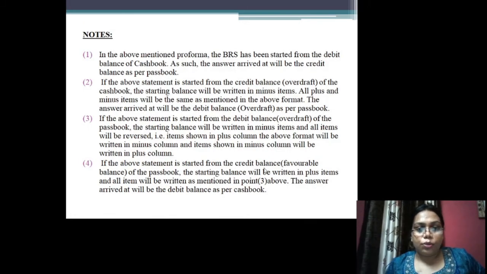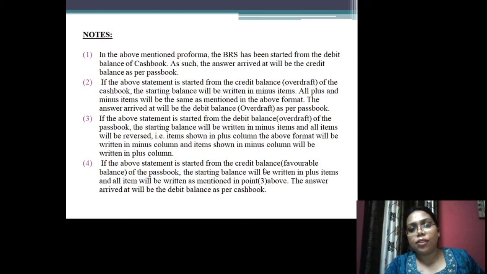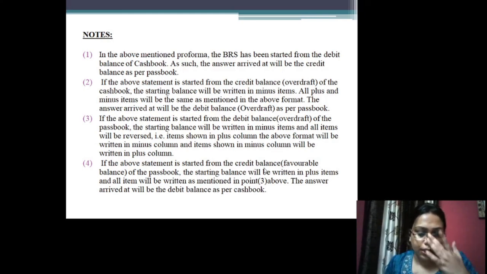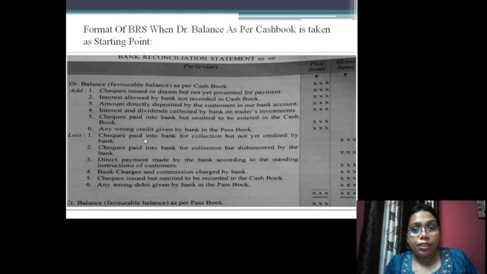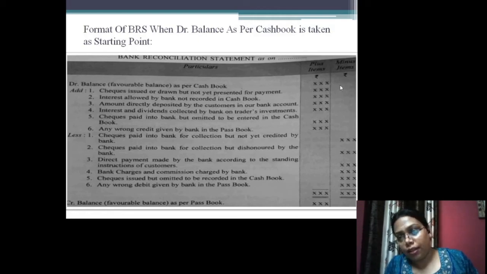These are some notes while preparing a BRS. In the above mentioned pro forma, the BRS has been started from the debit balance, and as such, the answer arrived will be credit balance. If the above statement is started as credit balance, then the starting balance will be written in the minus items. If this statement is started as credit balance as per cash book, then this amount will be shown on the minus side.